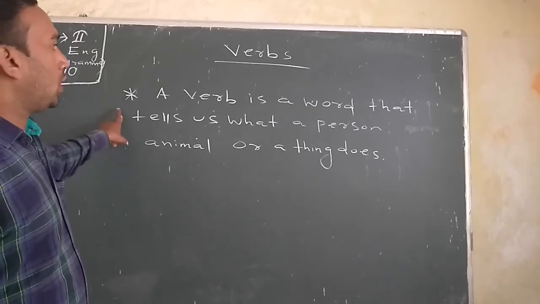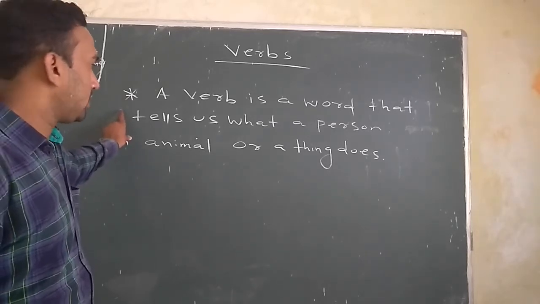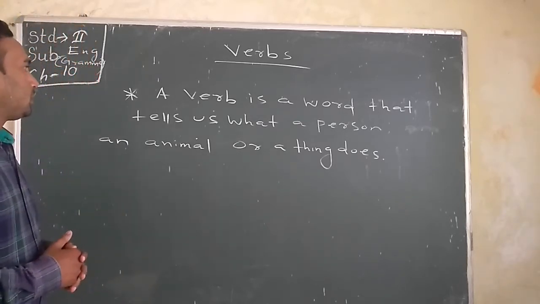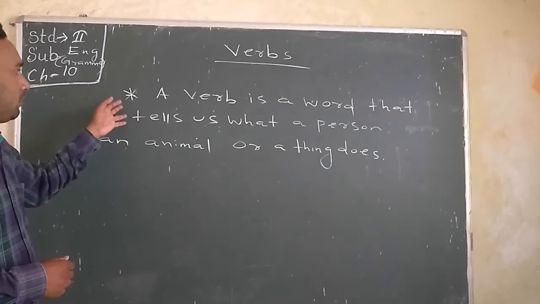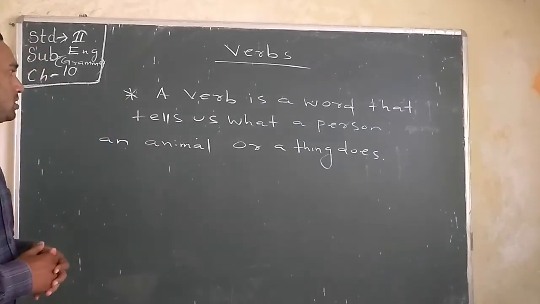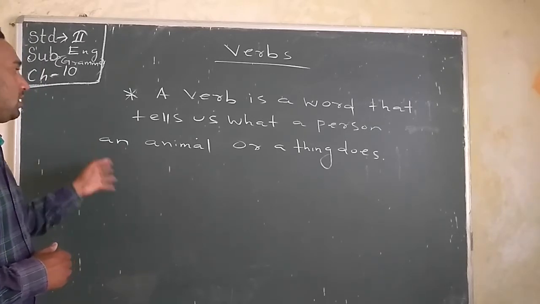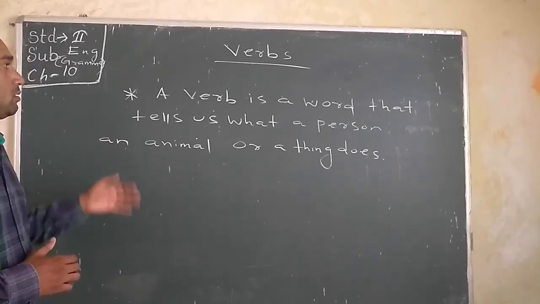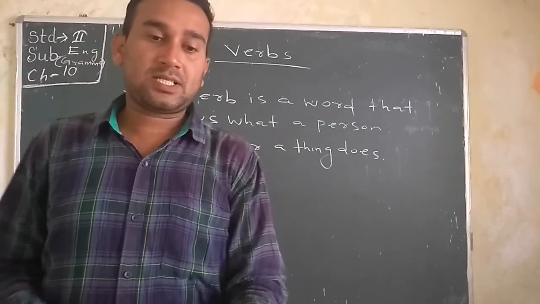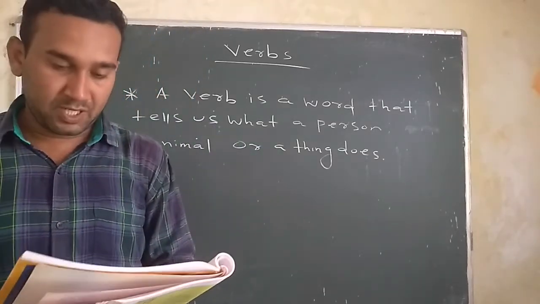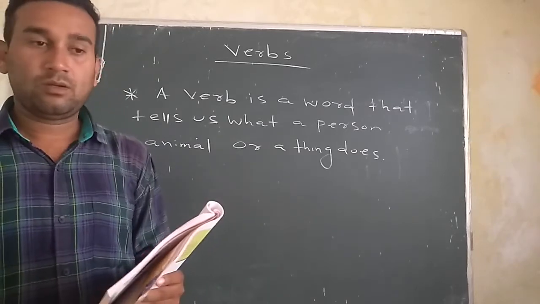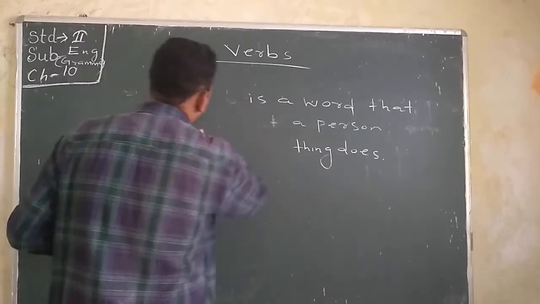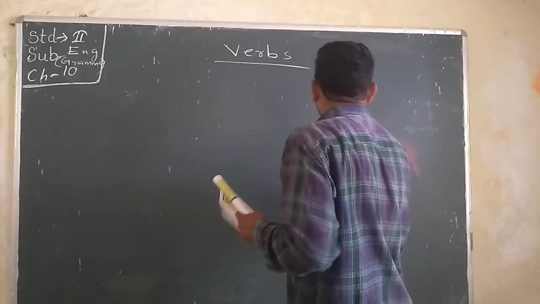A verb is a word that tells us what a person, an animal or a thing does. Let me repeat this one. A verb is a word that tells us what a person, an animal or a thing does. So write down in your copy. Let's start the verb chapter. First you see the blackboard properly. What I write, then you have to write in your copy.